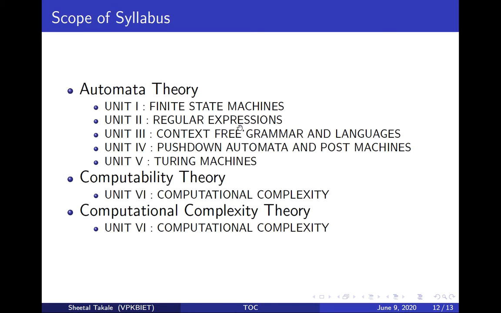The syllabus for this course has a total of 6 units. Unit 1 is finite automata. Unit 2 is the language of finite automata. Unit 3 is the language of pushdown automata, and then comes the pushdown automata. Then the Turing machine and the language of the Turing machine are discussed in unit number 5. Unit number 6 is about computability theory and computational complexity theory.